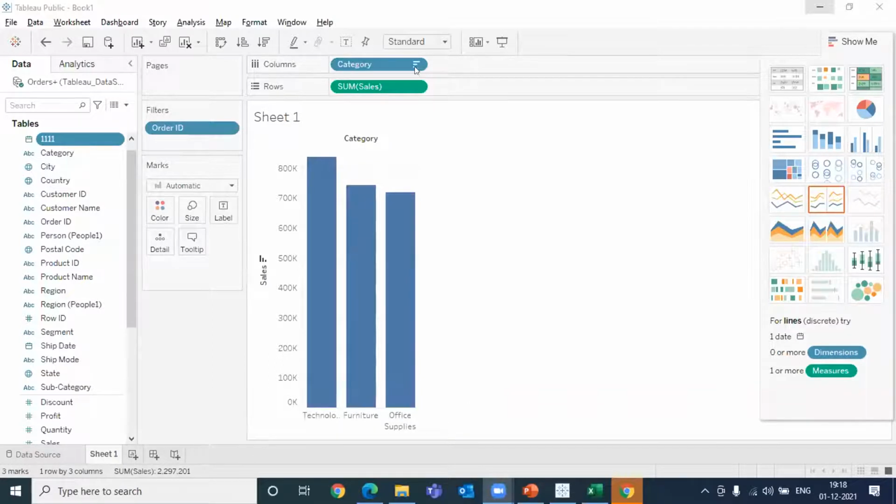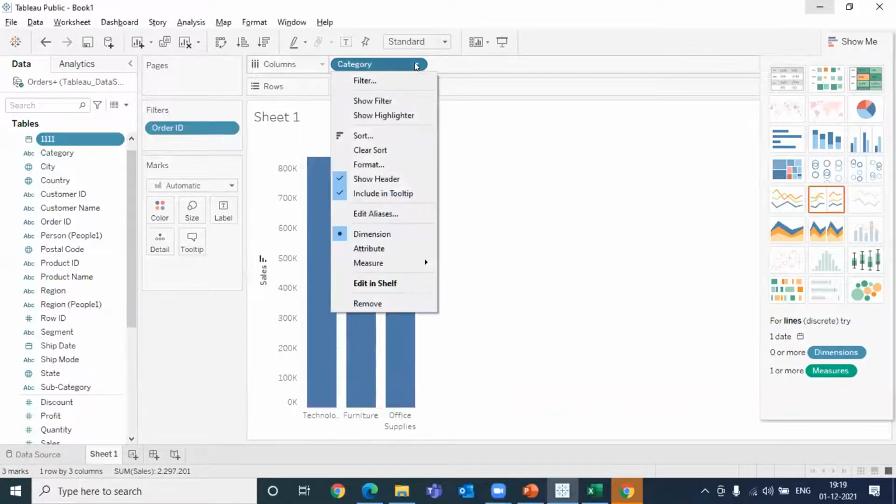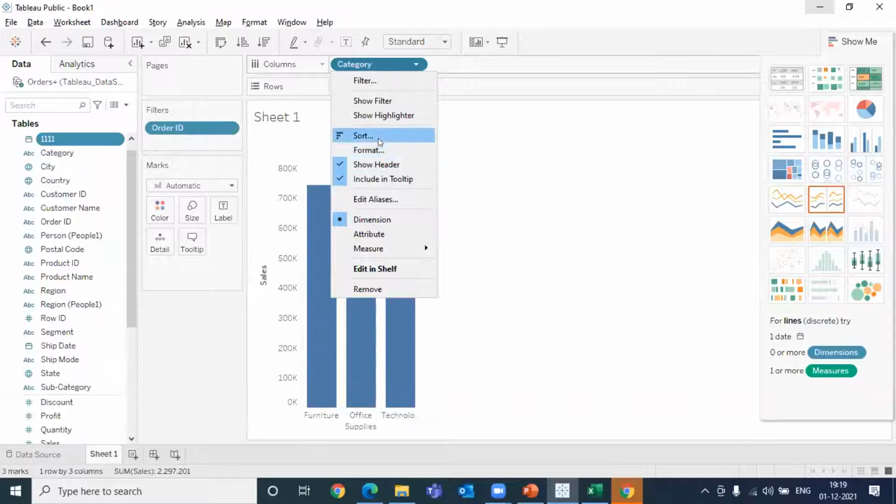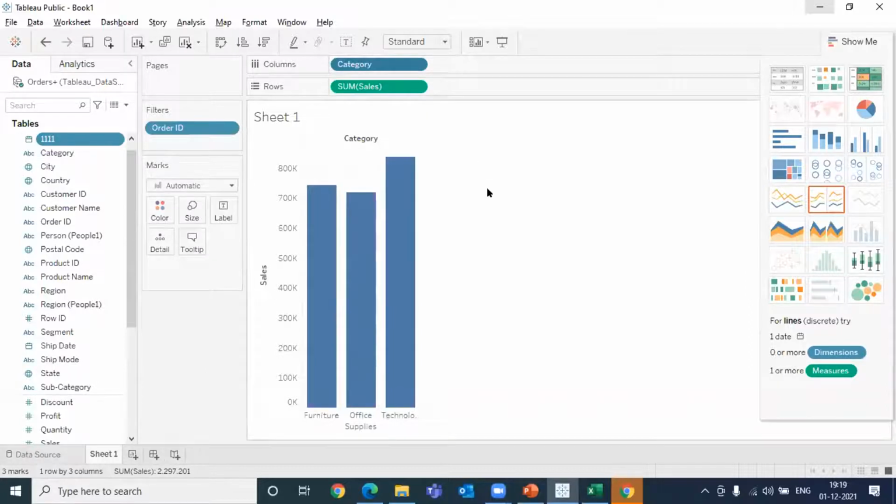There is another option of sorting from here itself. If you click on this option, you will see that there is an option of clear sort. So if you clear this sorting, click on the category. From here also you can sort the data.